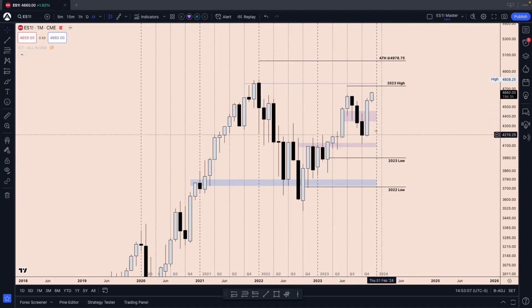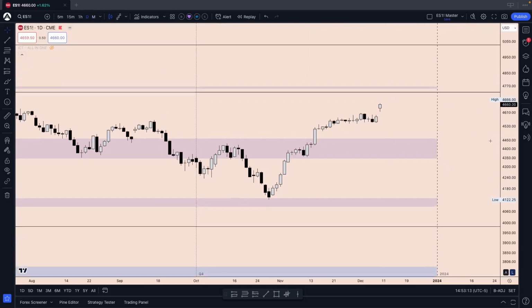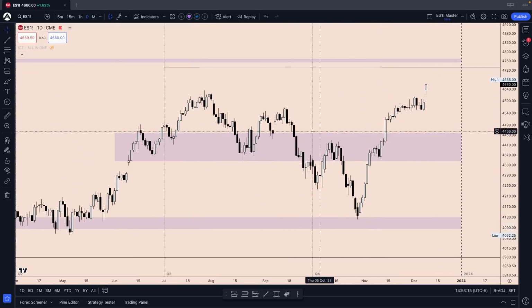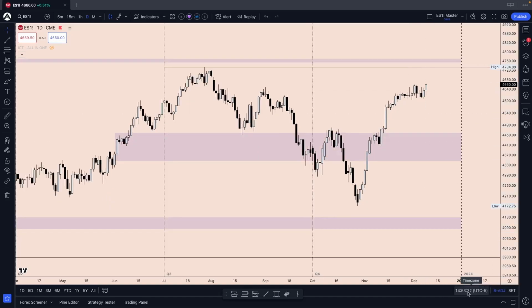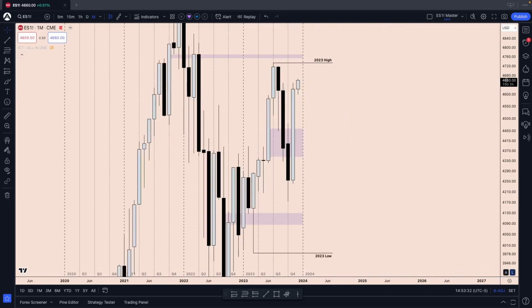I don't really like using this option because it leaves behind huge gaps on the daily time frame. If I go to the daily time frame right here, I don't like it. Doesn't make sense to me. So in my opinion, we still haven't taken it out. But if you don't like to adjust for contract changes, then don't. That's just what I use and what I will keep on using. But let's get to the monthly time frame now.